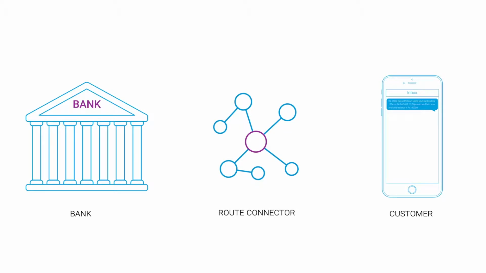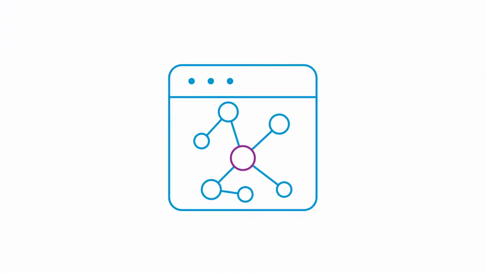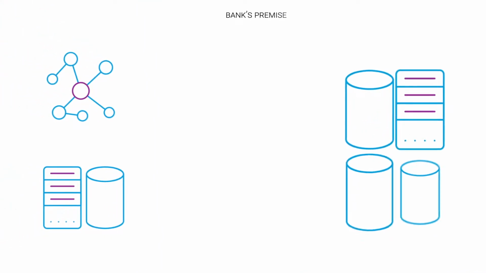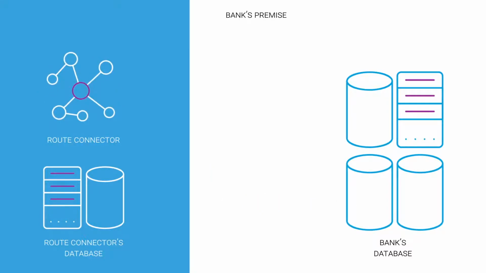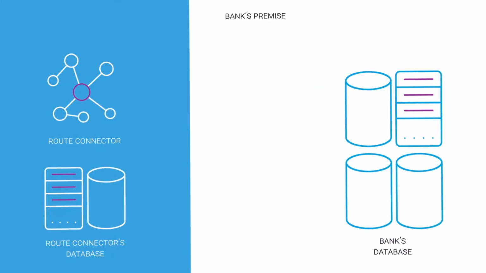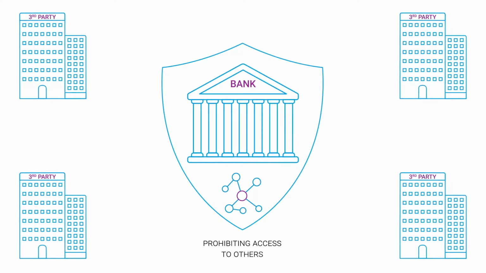That's where Root Connector steps in. Root Connector's core application is installed at the bank's premise. The connector interacts with the bank's database. It fetches data and stores it in its own database. It further transmits messages, receives the delivery reports and archives the SMS data within the bank's premise, prohibiting its access to others.